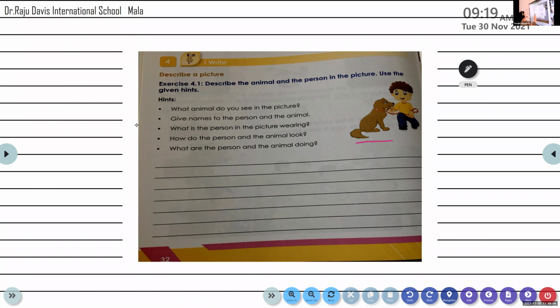Okay, fine. Kindly keep your devices muted, and unmute them only when I call out your names. Karthik, unmute. Read the first question. What animal do you see in the picture? Read the question one more time, Karthik. Don't drag the word. What animal do you see in the picture?